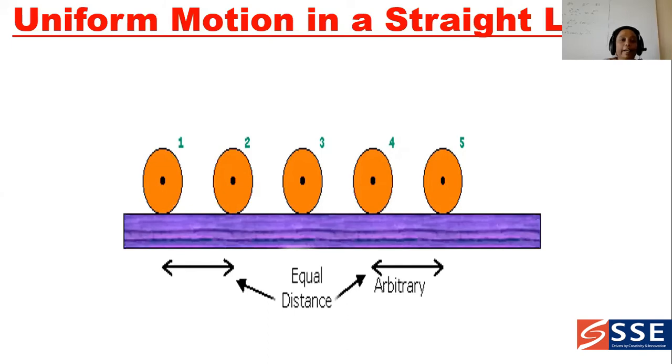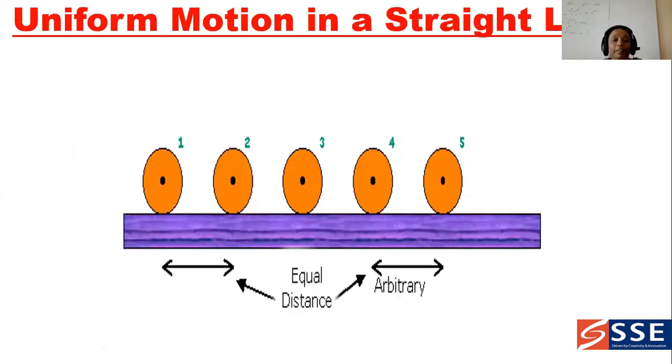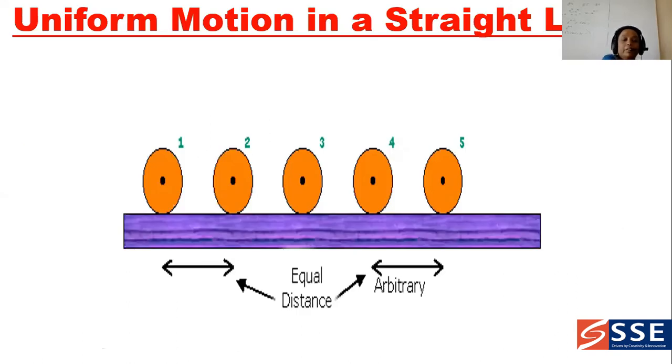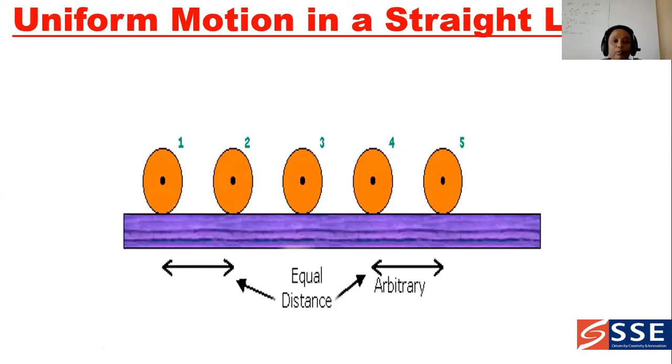In diagram form, you can see uniform motion in a straight line. Here in the diagram, it is representing that the ball is covering equal distance in equal intervals of time, which is the best example for uniform motion in a straight line. While doing problems tomorrow, we have to remember this one.